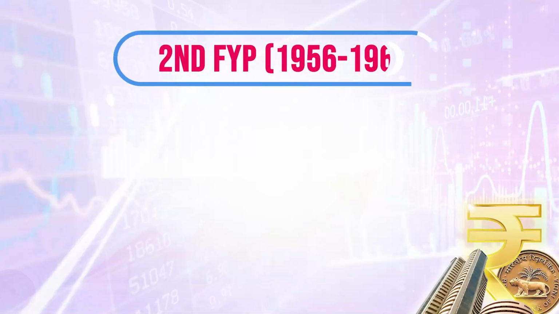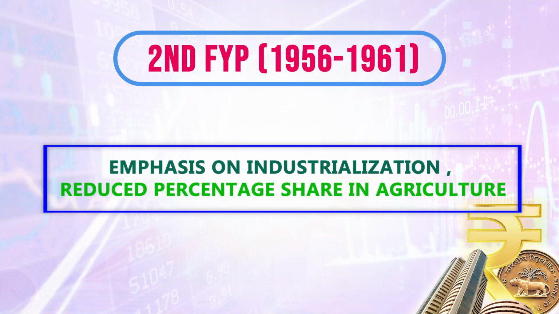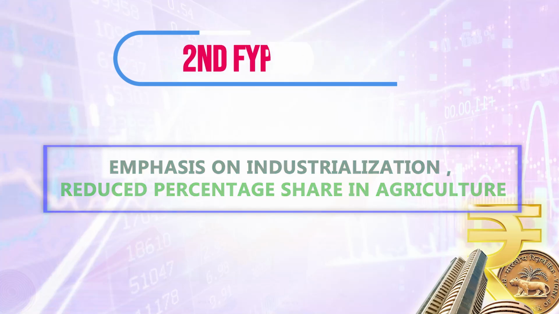The second 5-year plan was from 1956 to 1961. In that particular plan, emphasis was given on industrialization. And what was the reason behind that? First of all, in the previous plan period, the performance of agriculture was satisfactory, and the government of India could access foreign aid at that time, and food import was also possible in that time period.